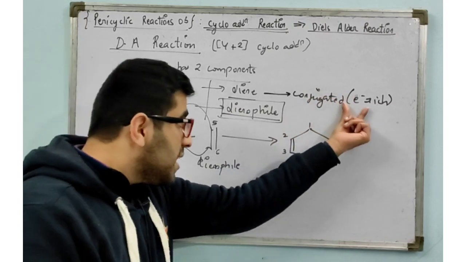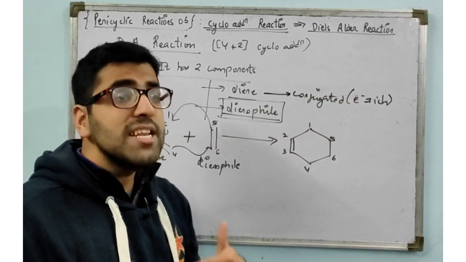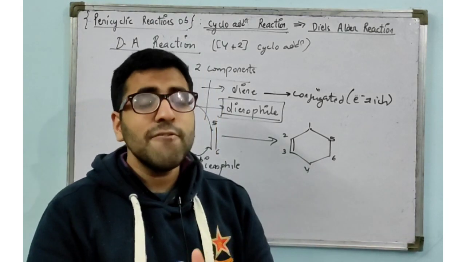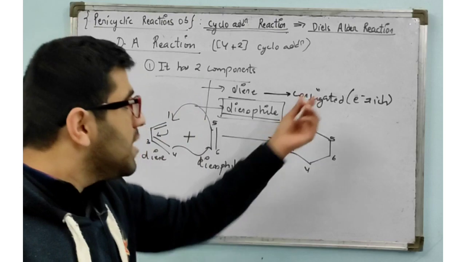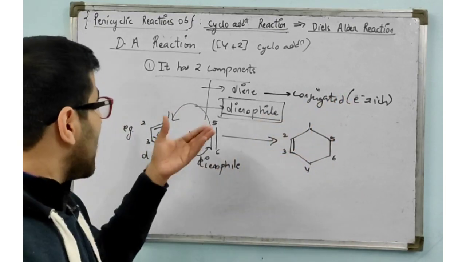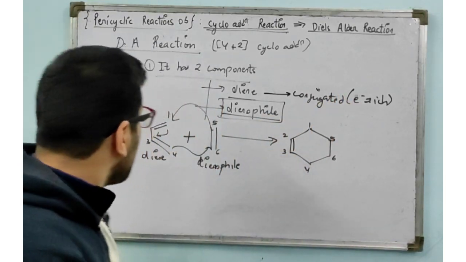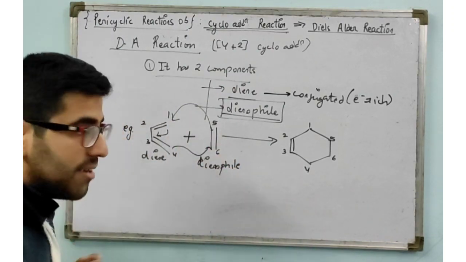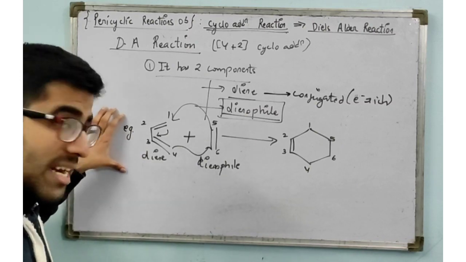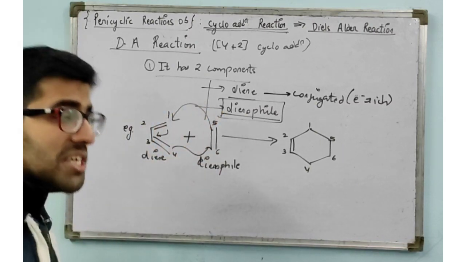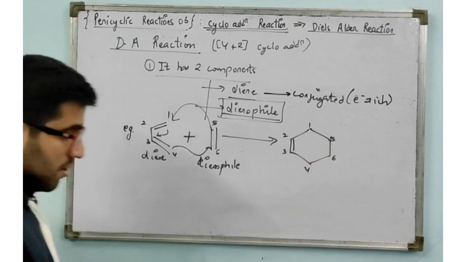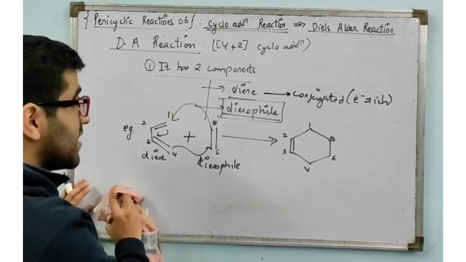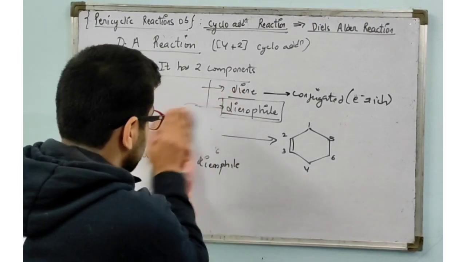And I was discussing electron rich and electron deficient for the rate. If we want to increase the rate of reaction, we have to make the diene electron rich and the dienophile electron deficient, because the pi bonds of the diene are getting added onto the dienophile. So for that it has to be electron rich and it has to be more electron deficient, and the rate increases. Clear? I hope this much is clear to you. Let's move forward. You can take the screenshot. 1, 2, 3. Come on. Okay.